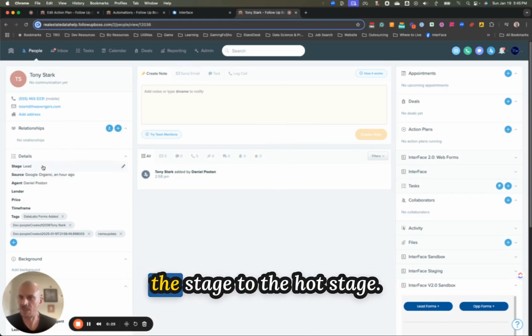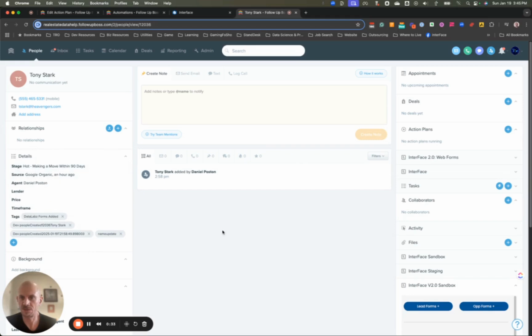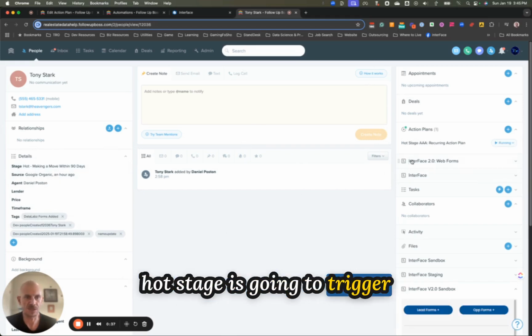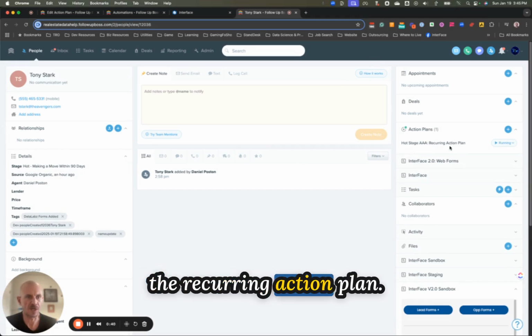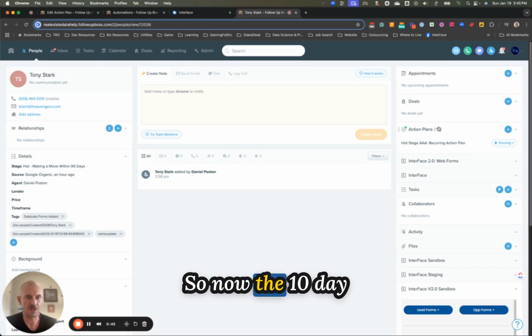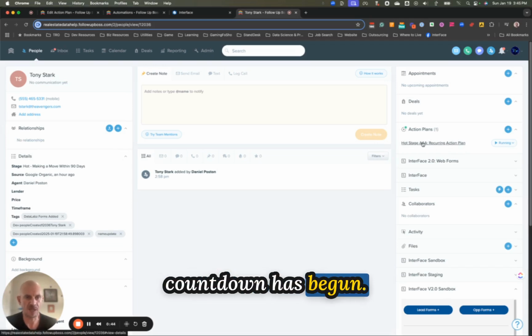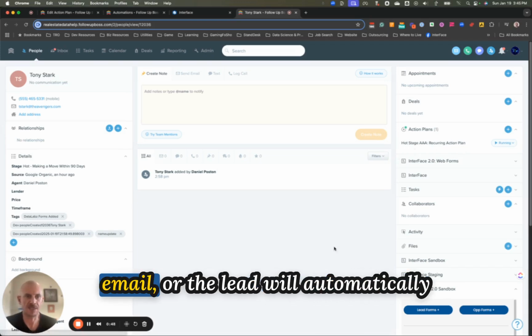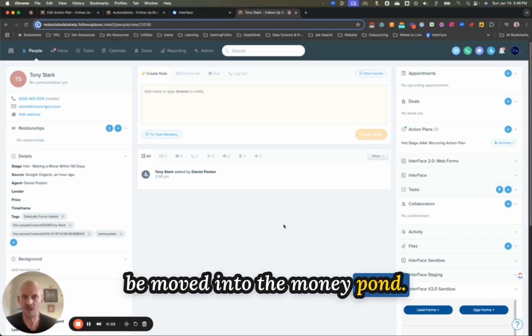So we're going to update the stage to the hot stage. Now updating the stage to the hot stage is going to trigger the recurring action plan. So now the 10-day countdown has begun. The agent has 10 days to call, text, email, or the lead will automatically be moved into the money pond.